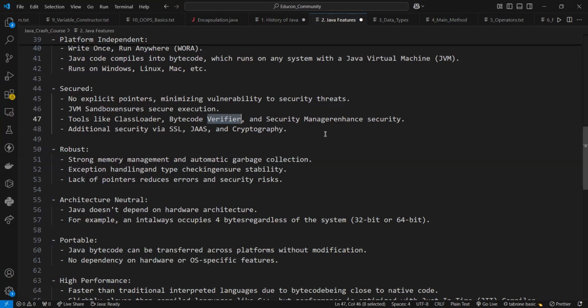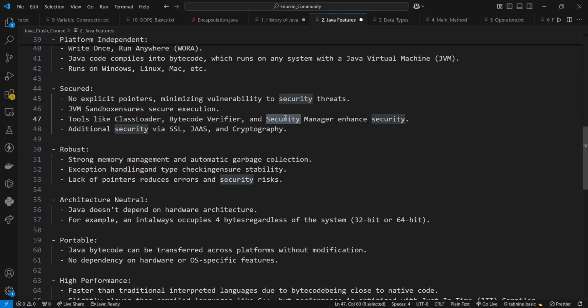And the next one is here, the security manager. So it determines what resources a class can access, such as reading and writing to the local disk. So the security manager also enhances the security. So these tools like class loader, bytecode verifier, and security manager, these three things also enhance the security.